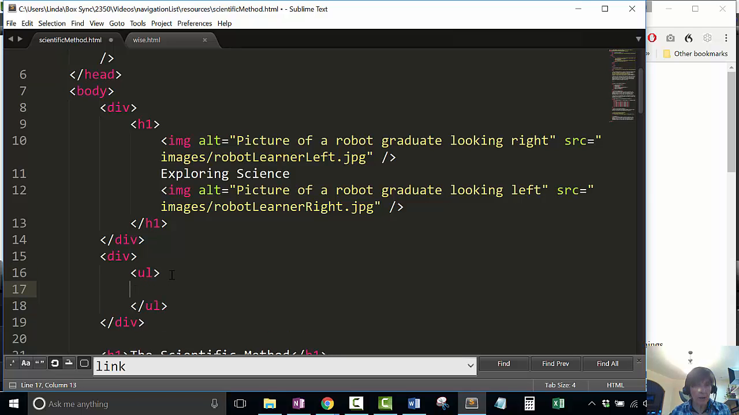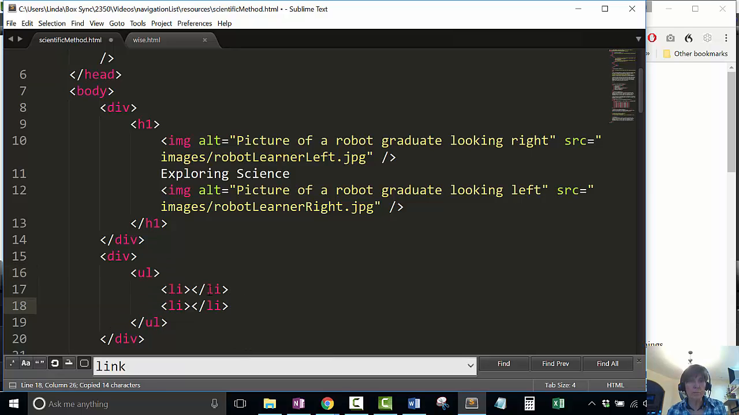And inside the list, we have list items, and each list item is going to be one of the links I want in my navigation. So I only have 2 pages here, so I'm only going to have 2 items in my list. It certainly can get bigger. Each list item is going to be a link. So I want the top one to say scientific method, because that identifies the one page. And my next one, I want to say WISE satellite, the WISE telescope.